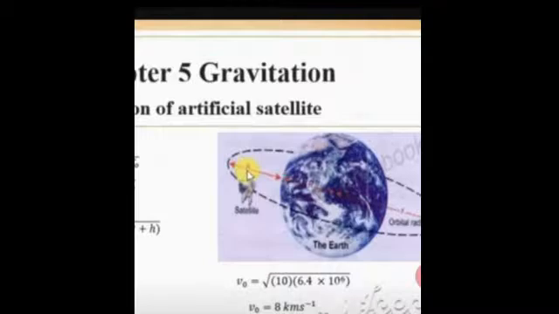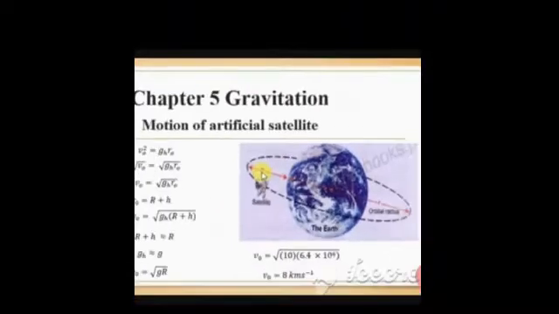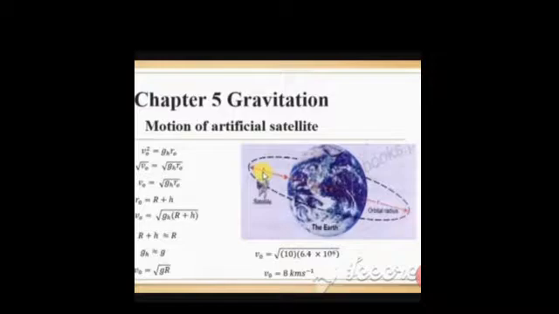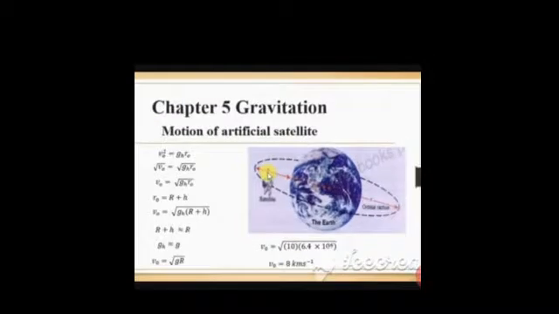It means a satellite revolving very close to the earth has a speed v naught of nearly 8 kilometers per second, which is equal to 29,000 kilometers per hour. So this was the motion of an artificial satellite.